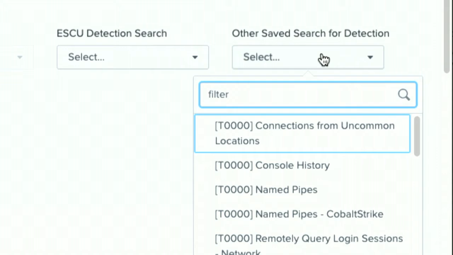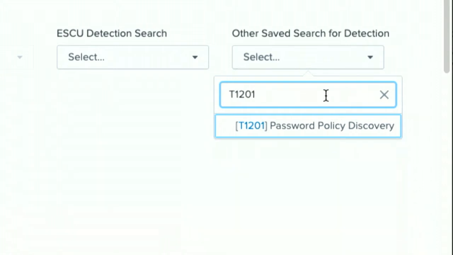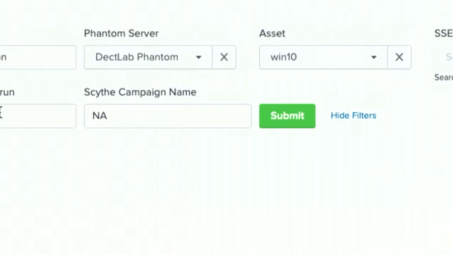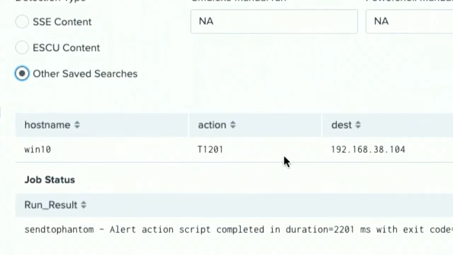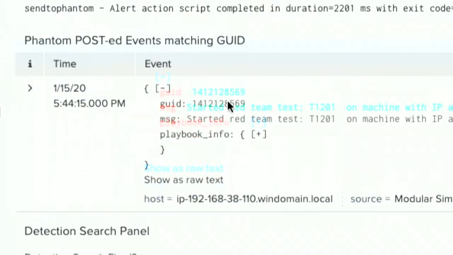I'm going to use one of those from Olaf Hartong's threat hunting app that anybody can download. T1201, like I said, he maps to the MITRE ATT&CK technique, so really easy to kind of go through and pick out what a starting search is. It may not work for you, but it's a great place to start. All right, so once I select all these things, this kicks off.